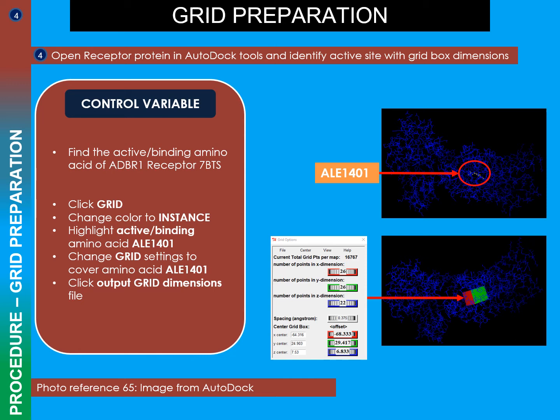Using Autodoc Vena, I opened the amino acid sequence, and then found an isolated ALE1401. Following suit, a 3D grid box was generated, moved over ALE1401, and made the smallest size possible to reduce variability. The coordinates of the binding site will serve as the control variable for the following steps.